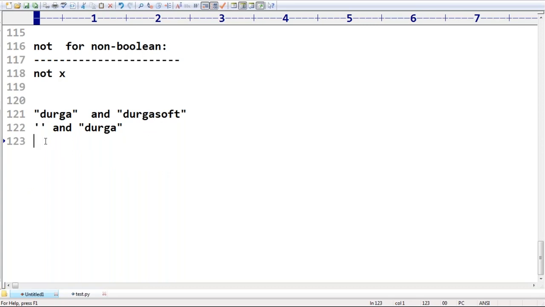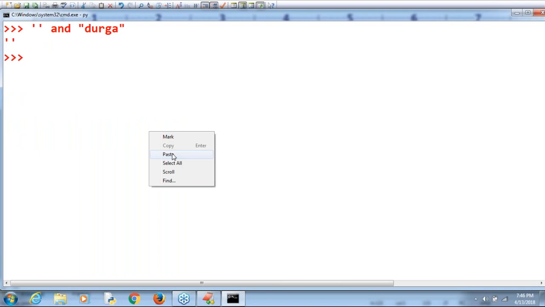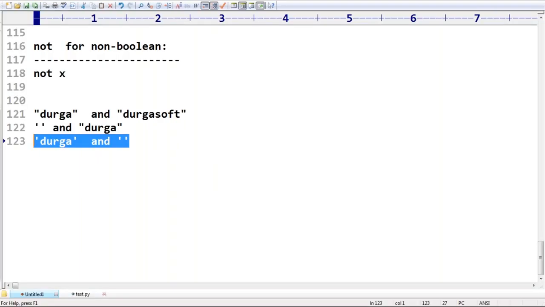Next, I'm taking Durga and the empty string. Can you please tell what the answer is now? If the first one is false, then it returns the first one. If the first one is true, then it returns the second one. That's why in this case, what answer are we going to get? The empty string only. Empty string, like this, right?